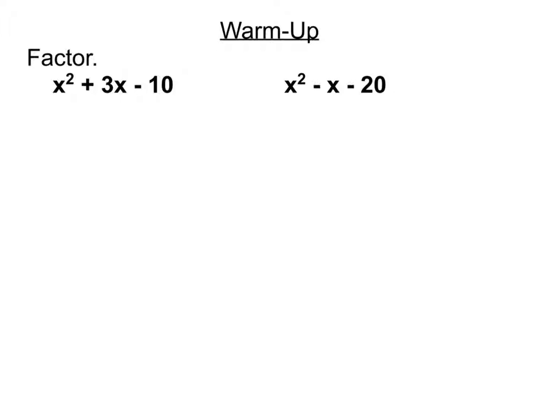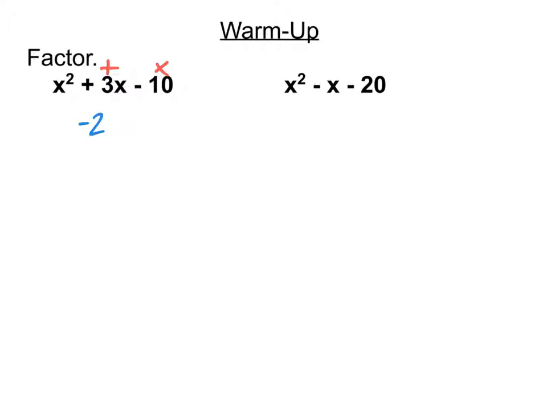That's what tells me that I have to use the method where I say what 2 numbers add to the middle number and multiply to the last number. So what we're doing is we're looking to see what 2 numbers add to 3 and multiply to negative 10. Well, what did we find for those 2 numbers? Yeah, negative 2 and positive 5.